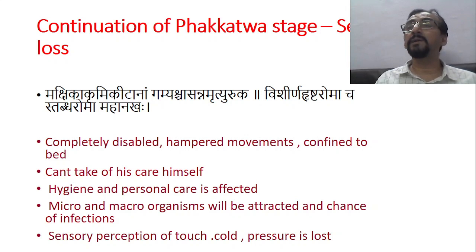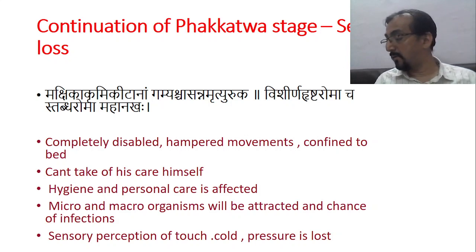Now if some krimi, kita, etc. insects come and sit over the skin, the child is not in a position to appreciate it. बच्चा जो है उसको भगाने का कोई कोशिश नहीं करेगा. इसका मतलब एक तो स्ट्रेंथ नहीं है और दूसरा उसको सेंसेशन ही नहीं हो रहा है उसको. Micro and macro organisms will be attracted and the chance of infection is more, and the child is not making an effort to remove the cause. So sensory perception of touch, cold, pressure, etc. is now completely lost.